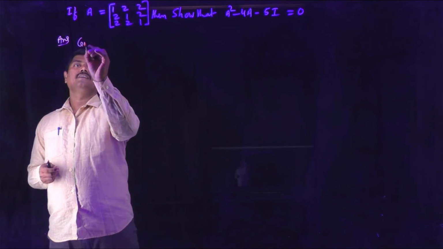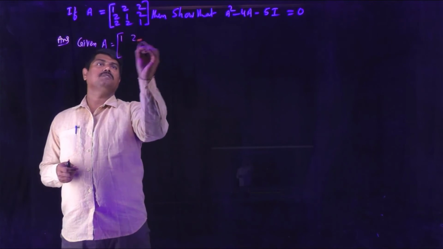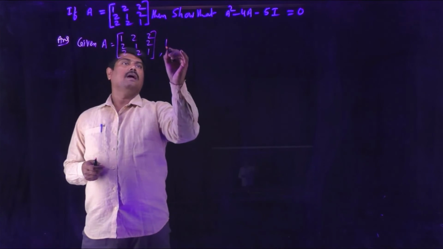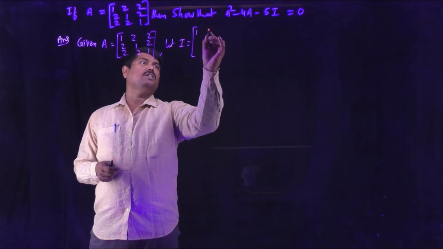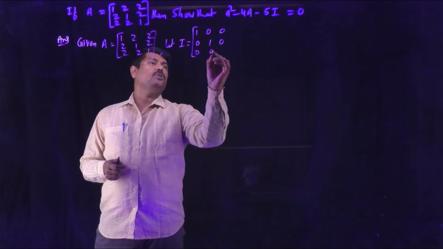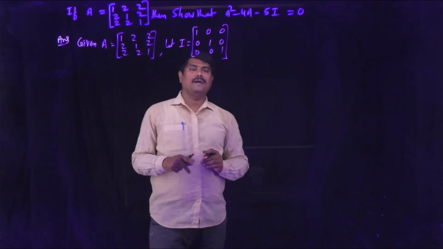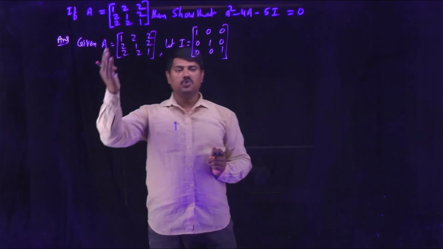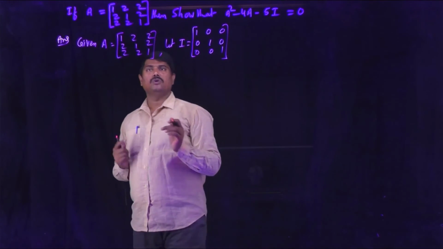So given A is equal to the matrix 1, 2, 2, 2, 1, 2, 2, 2, 1, and you have to consider the unit matrix I, which is of order 3 by 3. That is 1, 0, 0, 0, 1, 0, 0, 0, 1. So based on the order of the other matrices, you have to consider the unit matrix I. If A is given as a 2 by 2 matrix, then you have to consider I as a 2 by 2 order matrix 1, 0, 0, 1.